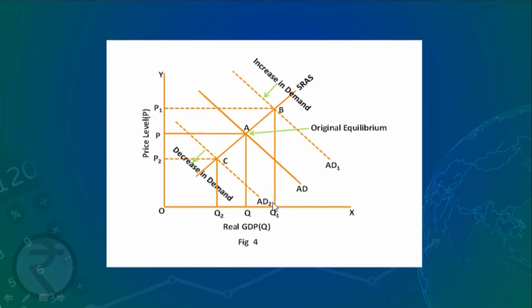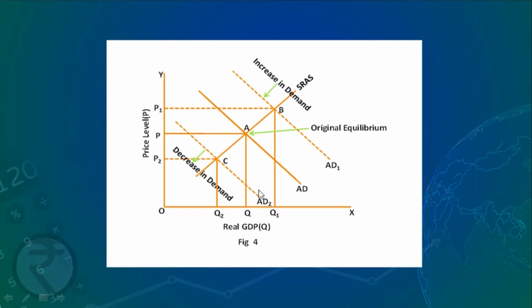There is an increase in the real GDP of the country. On the other side, if there is a fall in aggregate demand due to, suppose, a decline in population or declining incomes or some other reason but not the price, then the aggregate demand curve shifts to the left.